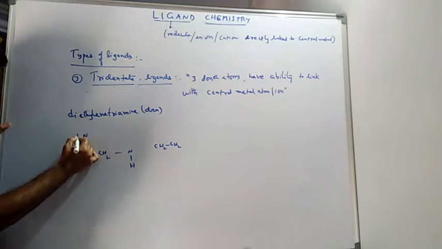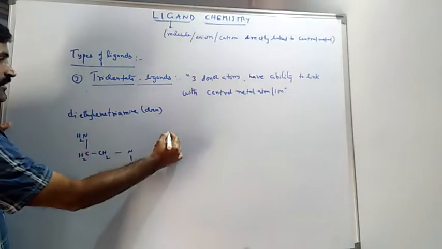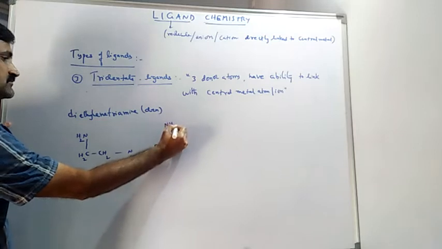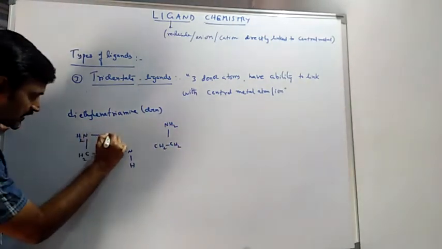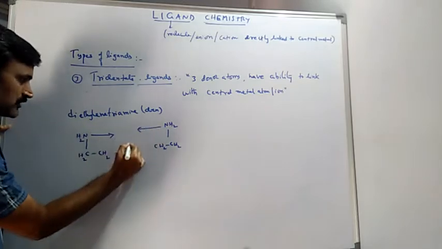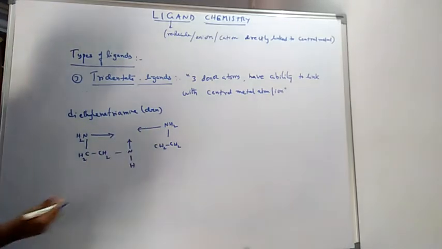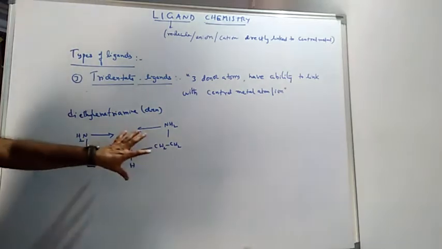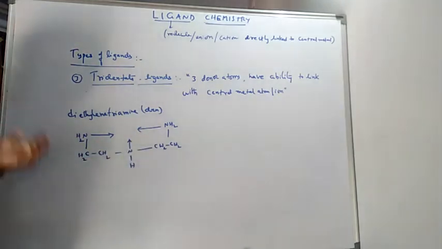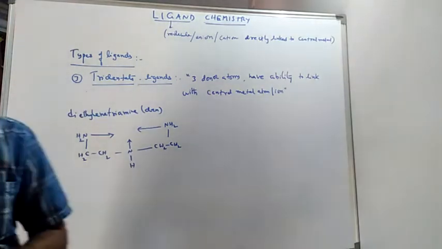These CH2 groups join with the NH2 groups like this, and this is one donor, this nitrogen is another donor. So total 3 donor atoms are there in diethylene triamine.